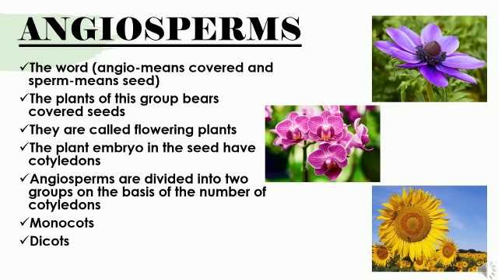So all flowering plants. The plant embryo in the seed has cotyledons. Cotyledons means once you take a seed, you can unfold the seed, remove it and see that two cotyledons are present. Angiosperms are divided into two groups on the basis of the number of cotyledons. Based on how many cotyledons are present, these angiosperms are grouped into two, that is monocots and dicots. Very important part, children. You will be studying monocots and dicots in the next slide.